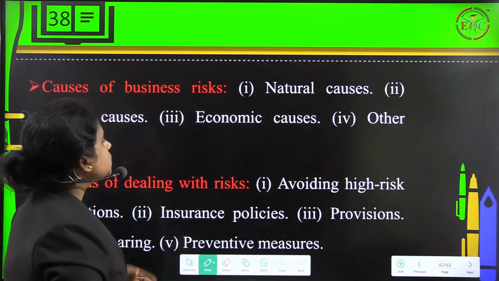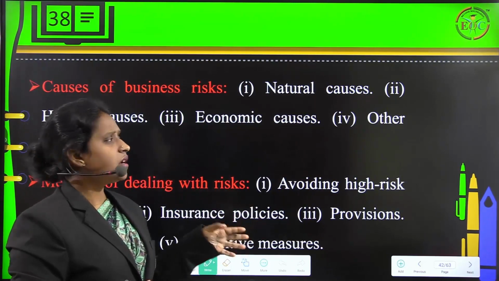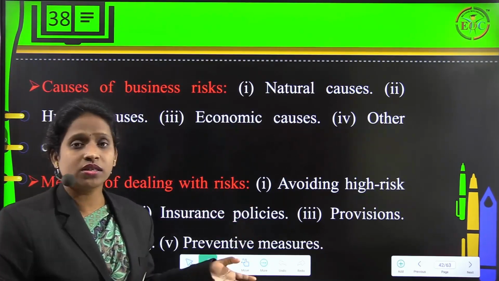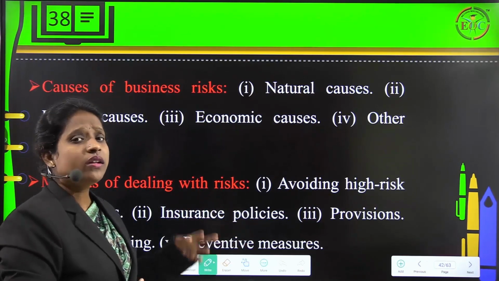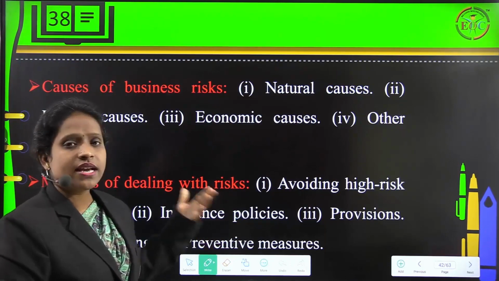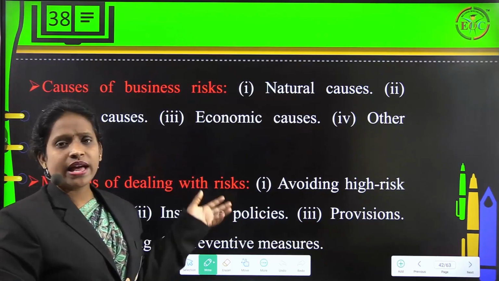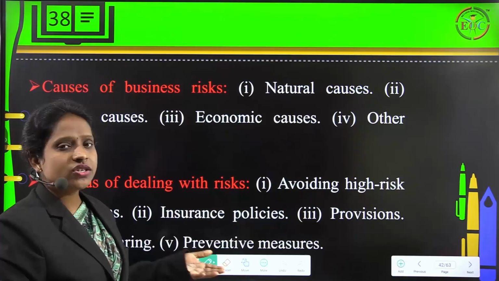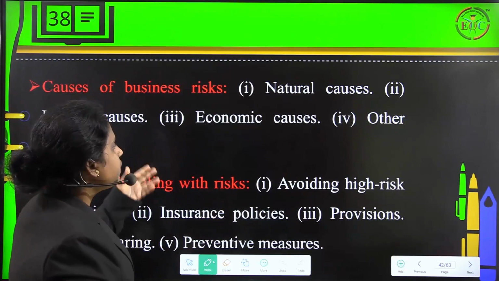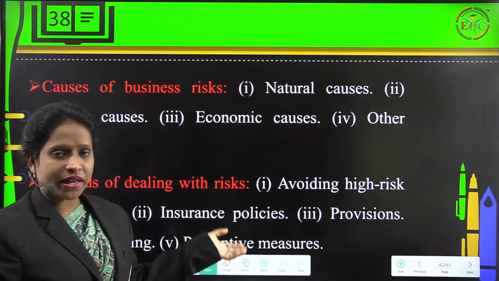Then we have causes of business risk. Why do we face business risk? It's because of natural causes, maybe an earthquake or flood, which is not created but occurs naturally. That's the reason we call it natural causes. Then we also have some human causes which are created either intentionally or unintentionally. We also have economic causes, and other causes also.